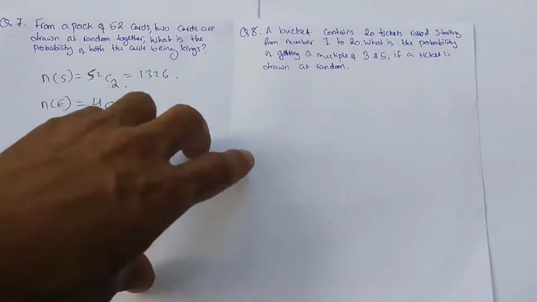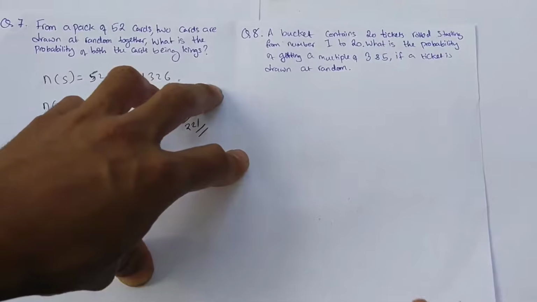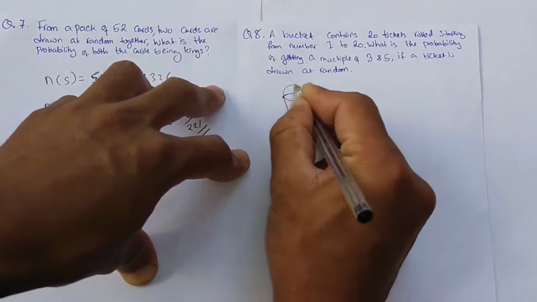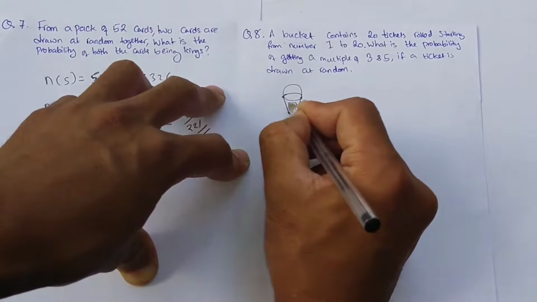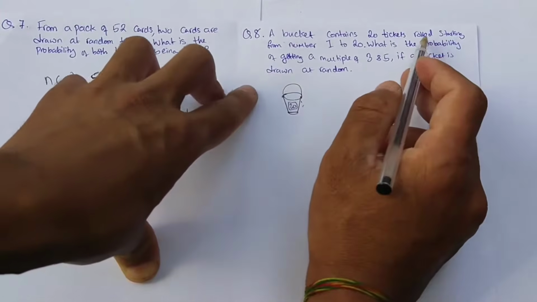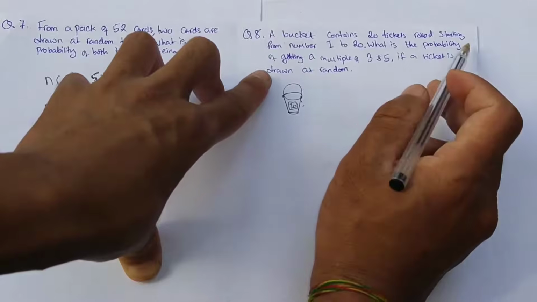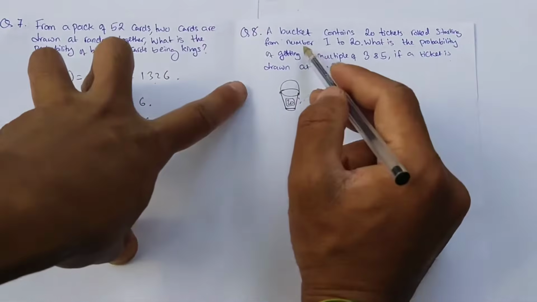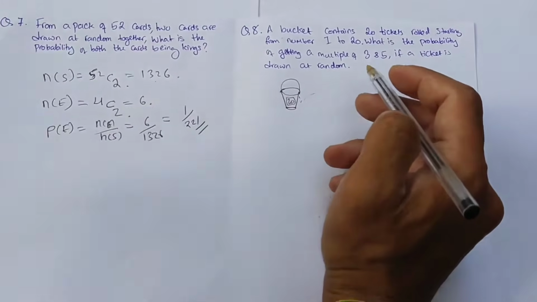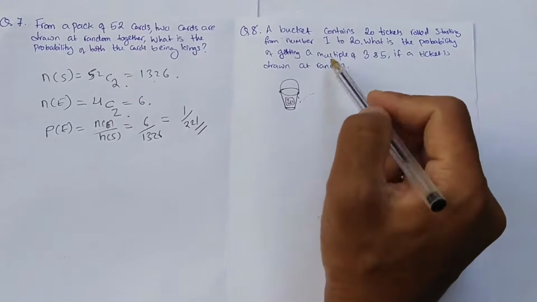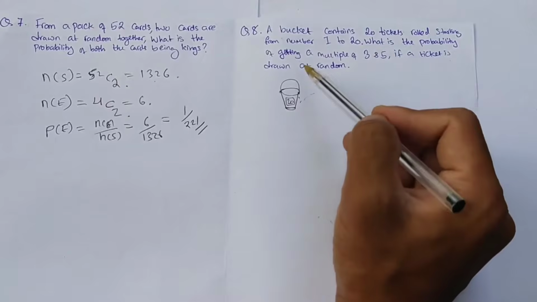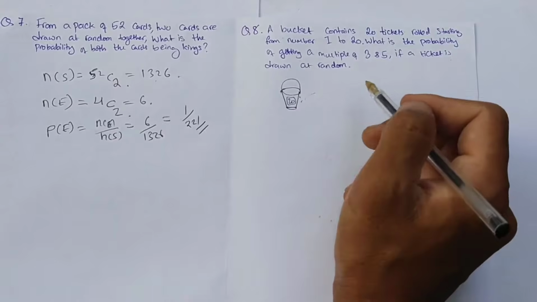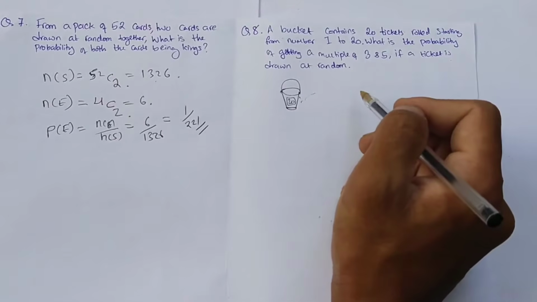Question number 18: a bucket contains 20 tickets. It's very simple. The bucket contains 20 tickets numbered from 1 to 20. What is the probability of getting a multiple of 3 and 5 if a ticket is drawn at random?